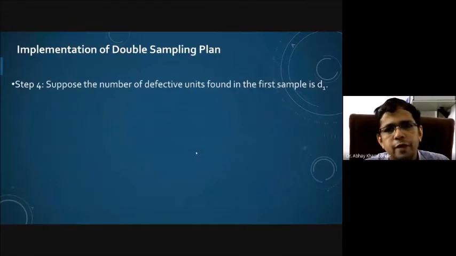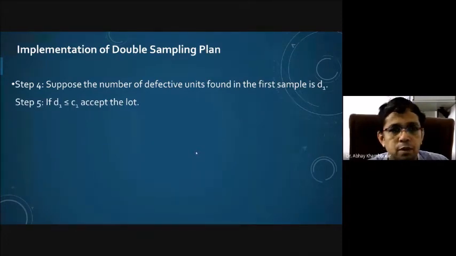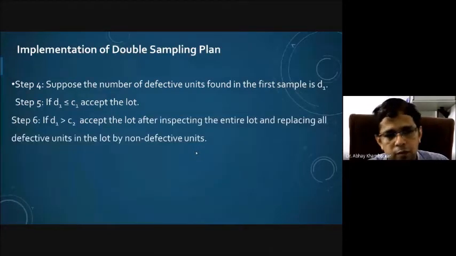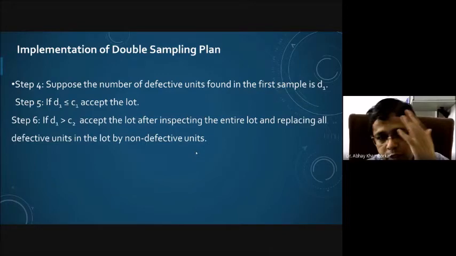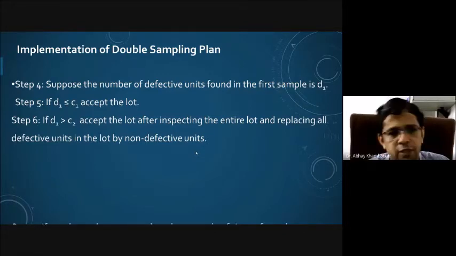Suppose the number of defective units found in the sample is D1. Then we will compare this number, D1, with our acceptance number for the first sample, that is C1. If D1 is less than or equal to C1, we will accept the lot. If D1 is greater than C2, then if it is an acceptance sampling plan, we will reject the lot, and if it is a rectifying sampling plan, then we will accept the lot after inspecting the entire lot and replacing all the defective units in the lot by non-defective units. That means we will send this particular lot to rectification when D1 is greater than C2.